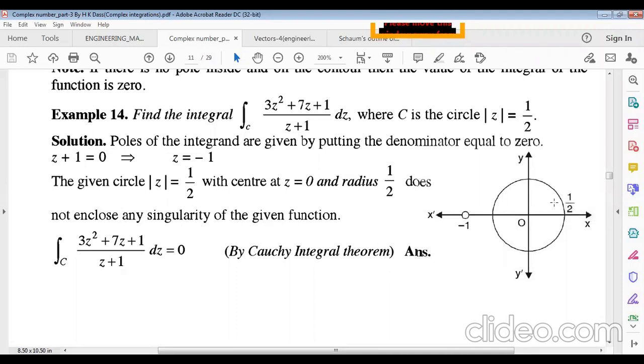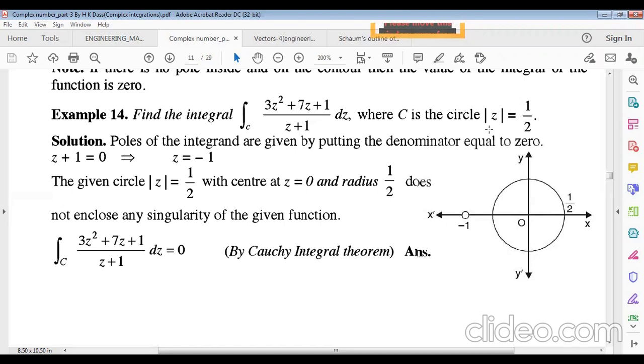So if we draw the curve, this is the real axis and this is the imaginary axis. Taking radius half, we can draw a circle, and the center will be 0, 0 according to the given condition. The circle absolute value of z equals half.